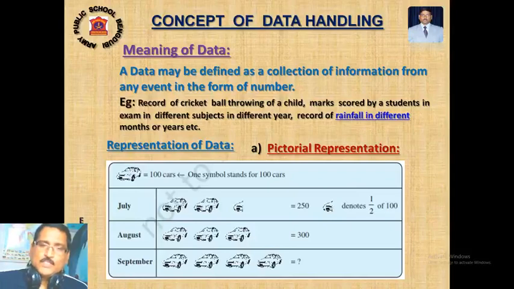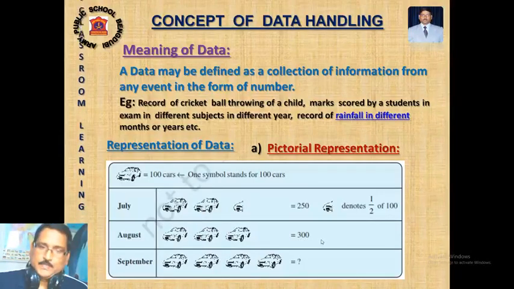In August, you see three cars are there. What does it mean? Three cars are equivalent to 300 cars flying. Okay, in September 4 cars are there, that means 400 cars are flying on the road. So this is pictorial representation. This is not in our course of study, but it is one type of representation, that's why I am discussing it.